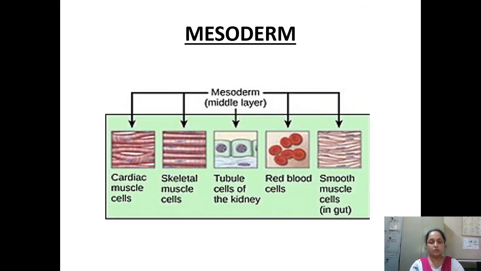Mesoderm, which is the middle layer of the embryonic layers. This is going to perform in the organ system. It is going to make cardiac muscle cells, skeletal muscle cells, and tubule cells of the kidney. It is also going to make red blood cells and smooth muscle cells in the gut. So these are the structures which are made by the mesoderm.